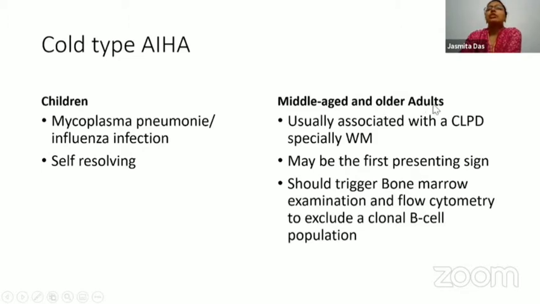However, in middle-aged and older adults, it is usually associated with chronic lymphoproliferative disorder, and it may be the first presenting sign of an underlying lymphoma, and it should trigger further investigations, including a bone marrow and flow cytometry, to exclude a clonal B cell population.